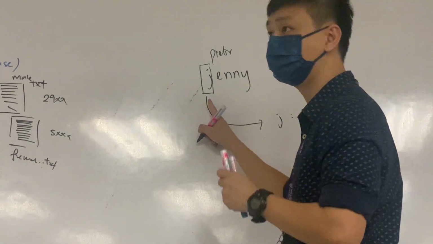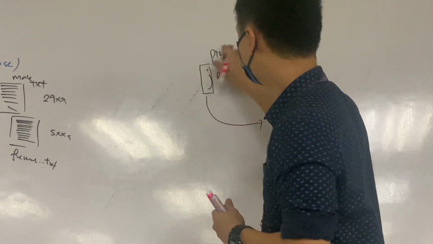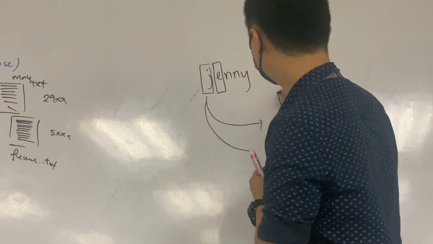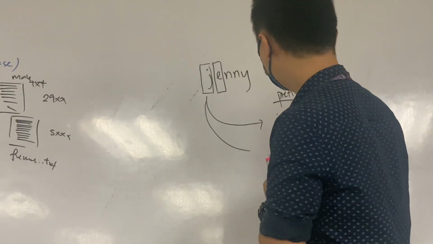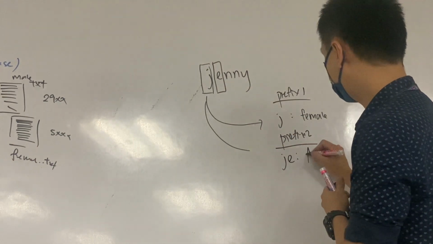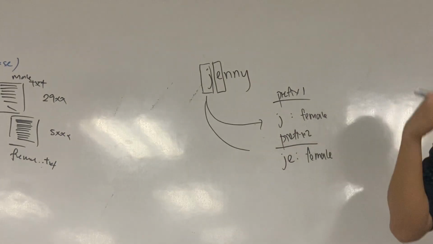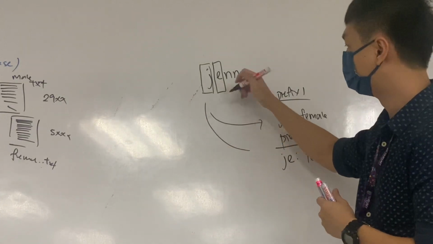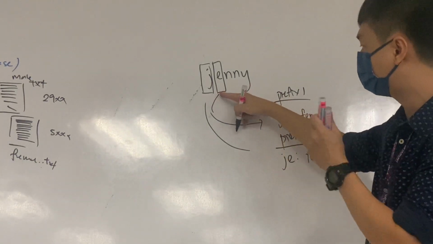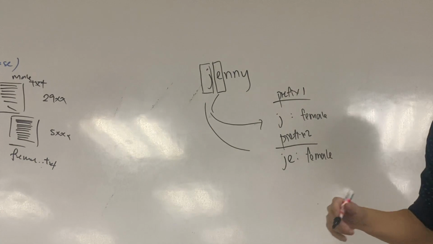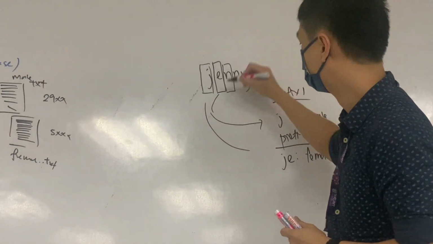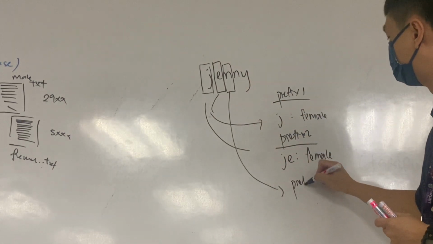If you feel that the first letter is not sufficient for a machine to learn, then you add one more feature. You add prefix 1, and also you add prefix 2. It means that if you start with JE, it is female. So we teach the machine, hey, if you have a name starting with J, most probably it's a female. If you have a name starting with JE, it is a female. If you feel that this is not sufficient for a machine to learn, then you add more features. This is prefix 3.